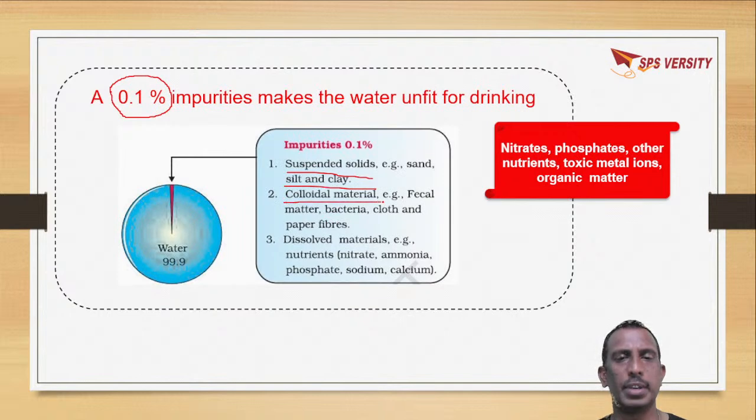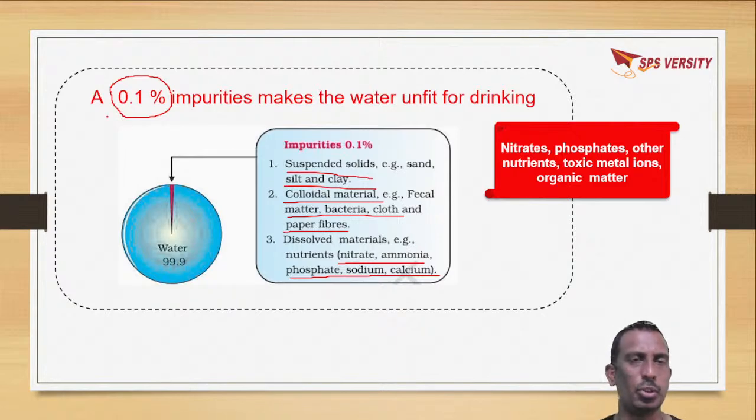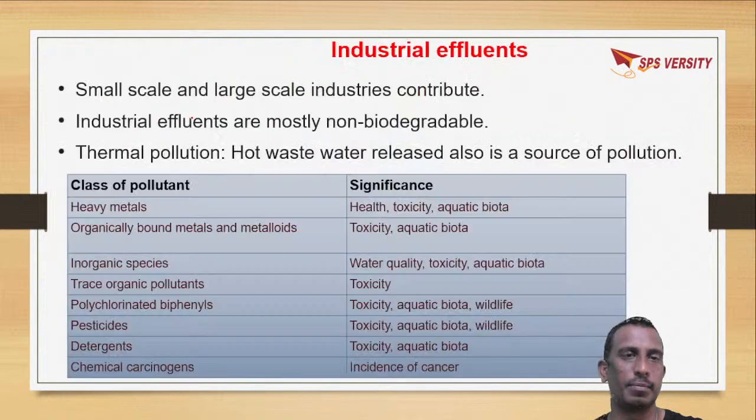Colloidal material, fecal matter, bacteria, cloth and paper fibers. Dissolved materials like nitrate, ammonia, phosphate, sodium, calcium. These all are toxic. So in water that is 99.9% pure, just 0.1% impurities make it unsuitable for drinking.